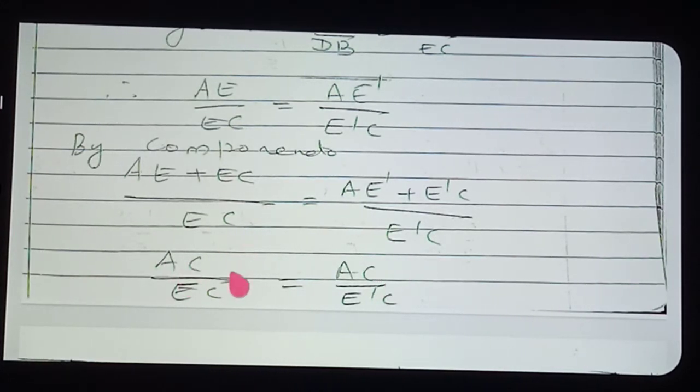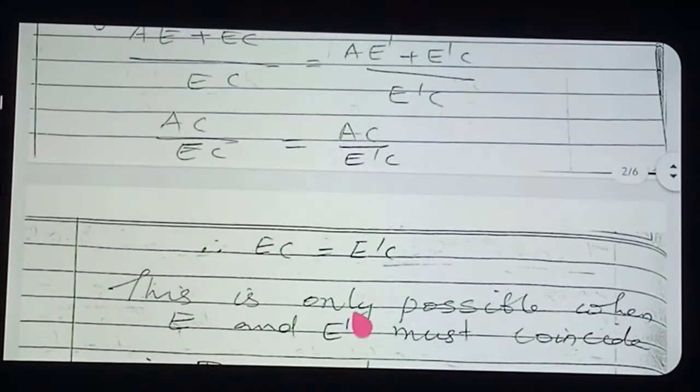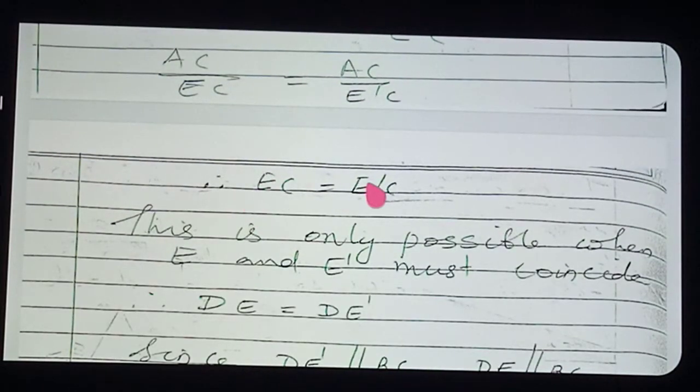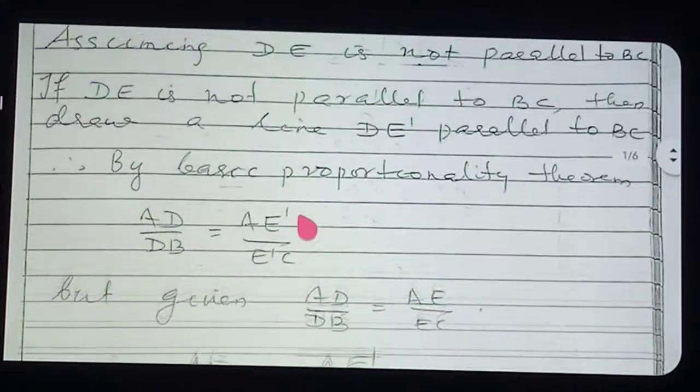So in this fraction, our numerator part is already equal now. Therefore what you can say, the denominator also will be equal. Therefore what you got here: EC is equal to E dash C. So actually, is EC equal to E dash C possible according to the diagram? No. So EC is equal to E dash C we got. The meaning is that this is only possible when E and E dash coincide.